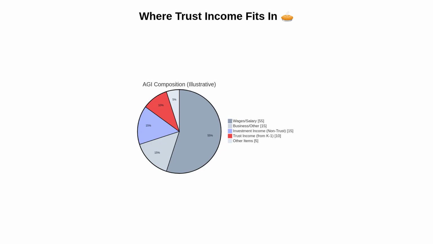This pie chart shows an illustrative composition of AGI. While wages or salary may represent the largest portion, trust income from a K-1 becomes an added slice that increases total AGI. Even a relatively small trust income slice can push you into phase-outs or new surcharge brackets depending on your overall picture. Next, let's compare what happens if income stays in the trust versus being distributed to you.